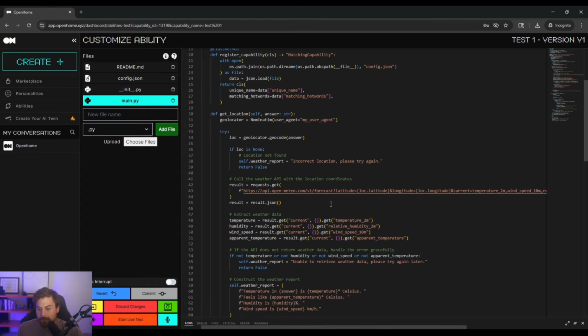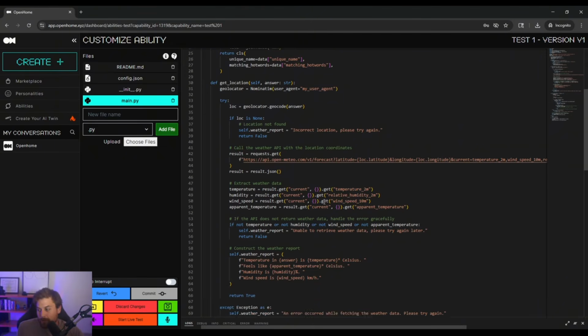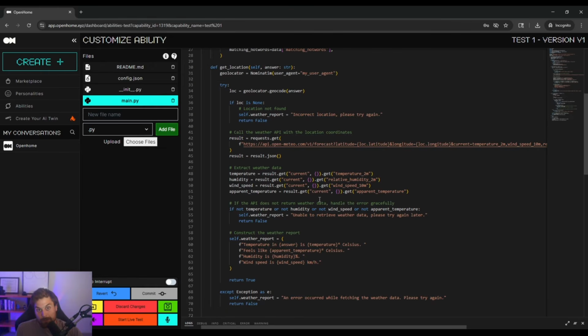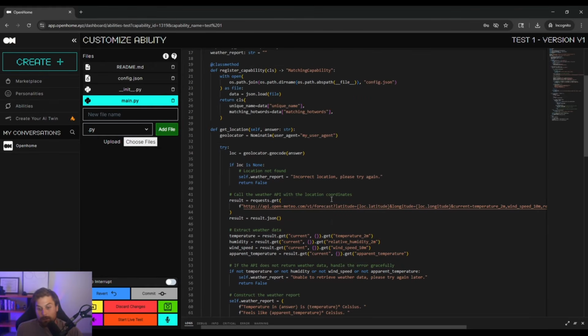They can integrate seamlessly as well with specific IoT devices and protocols like MQTT. Now, what's really cool about abilities as well is since they inherit the multilingual framework that comes with personalities right out of the box, they can run in over 30 different languages right from the start. So that means your program is basically localized and ready to go.